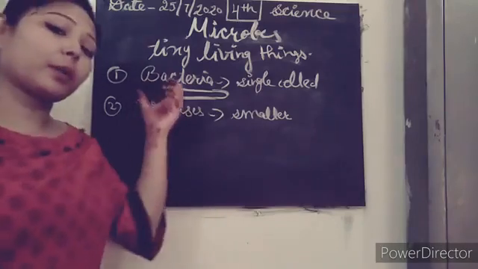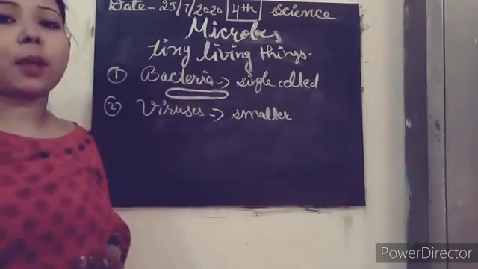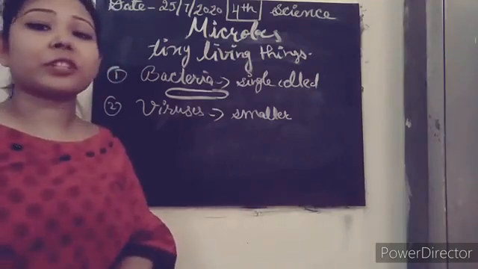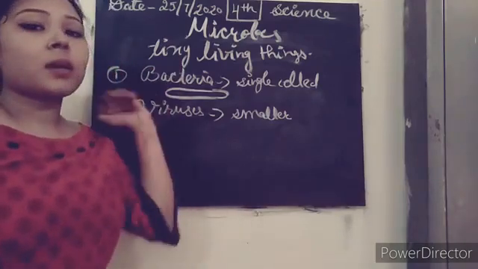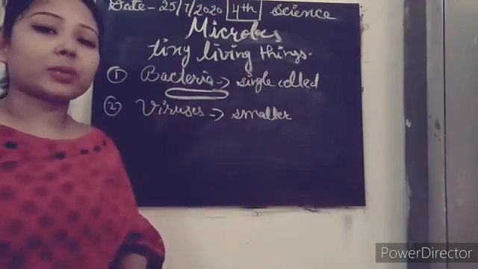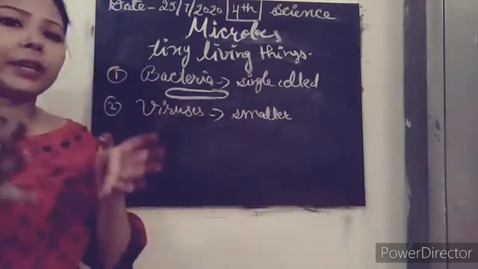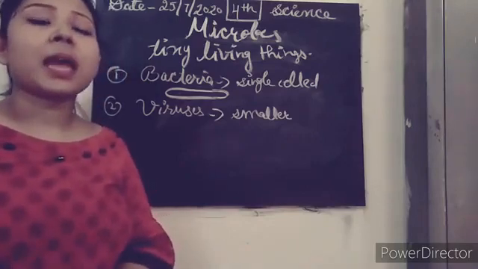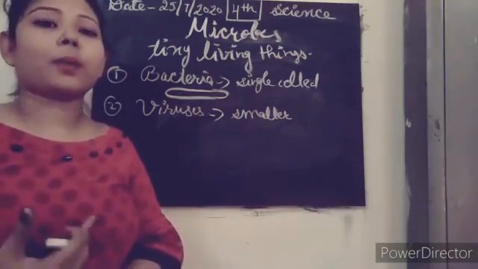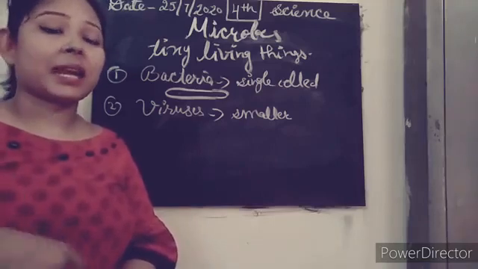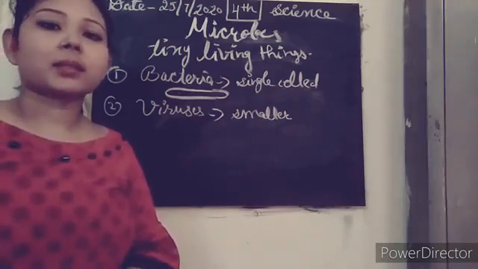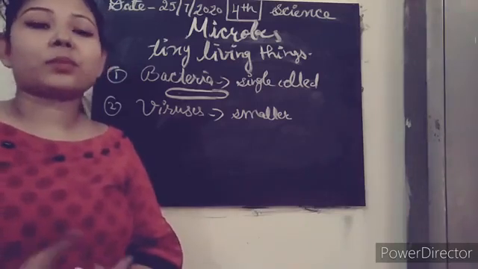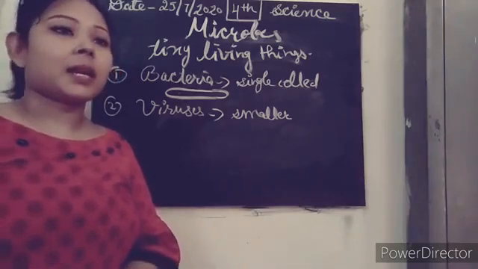For example, tuberculosis, typhoid and pneumonia are examples of diseases that are caused by bacteria. And another one is viruses. A very common example you have is coronavirus. It is a virus, and it can cause so many problems in our body. It attacks our respiratory tract and leads to some deaths, because we do not have a vaccine for that.